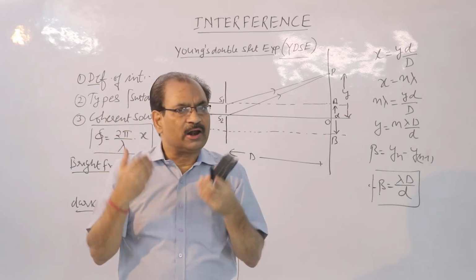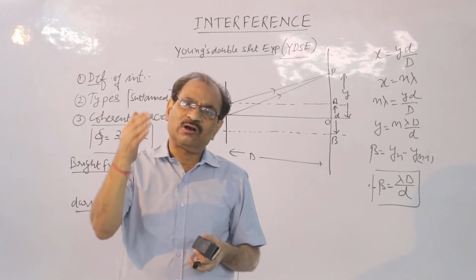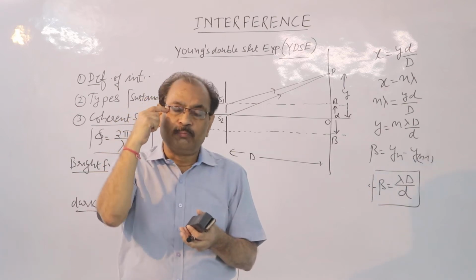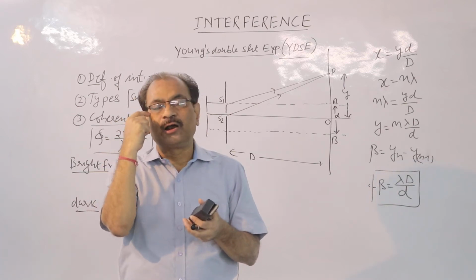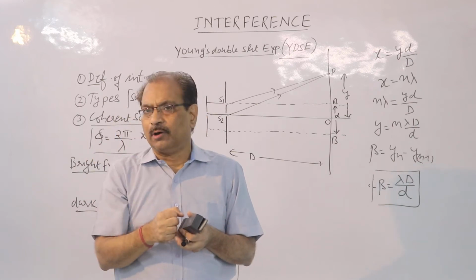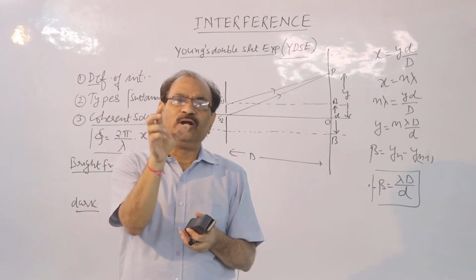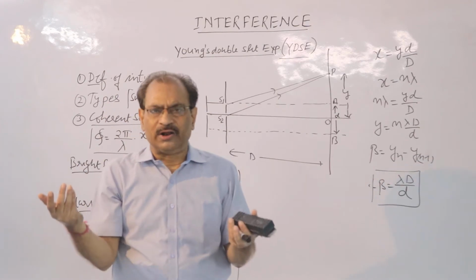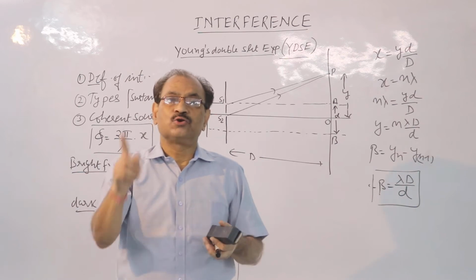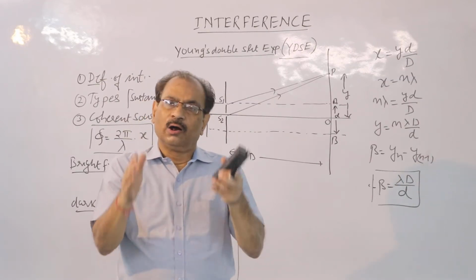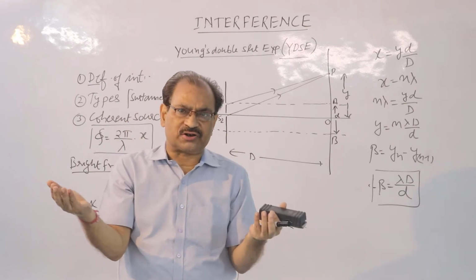Children, as far as light waves are concerned, what is the relationship between us and light rays? Our human eye is able to see the light, the visible range, which is the combination of 7 different colors, as you know very well. Remember, in the interference pattern we shall have fringes.